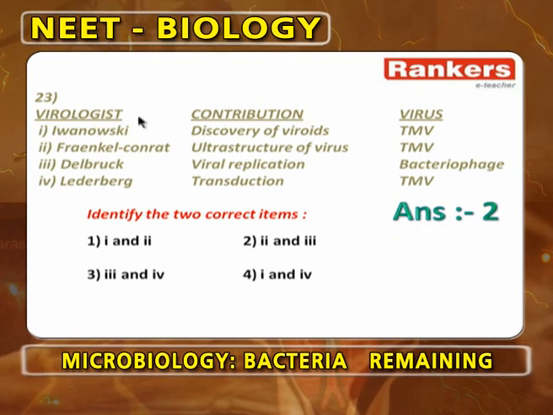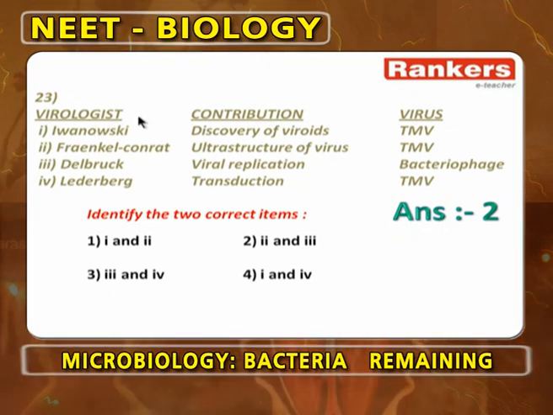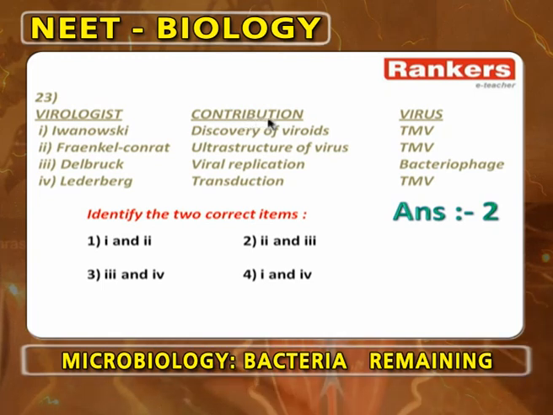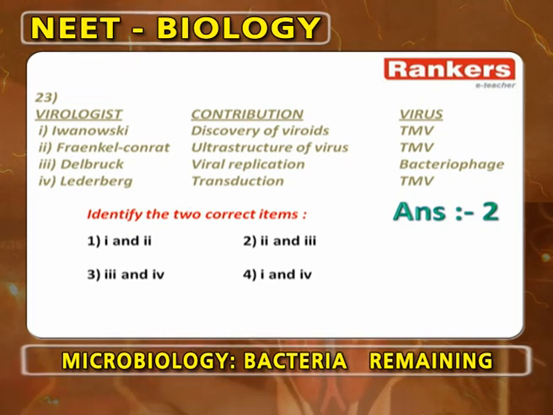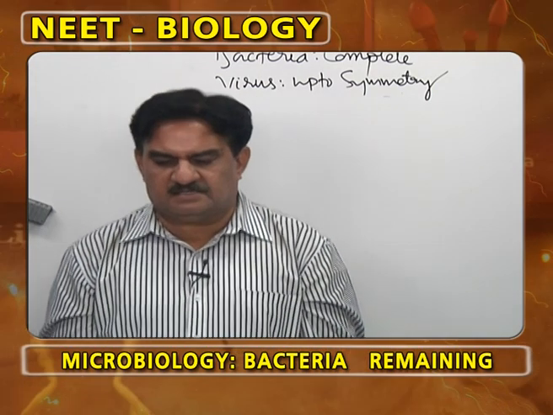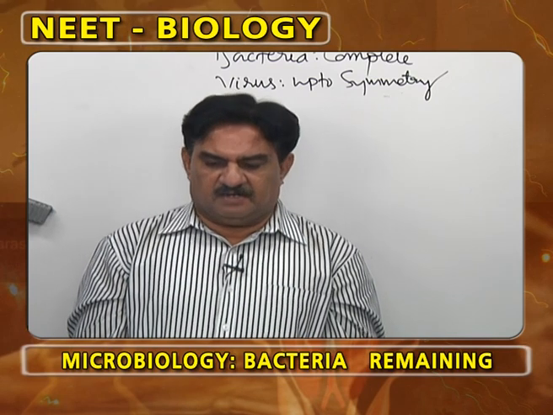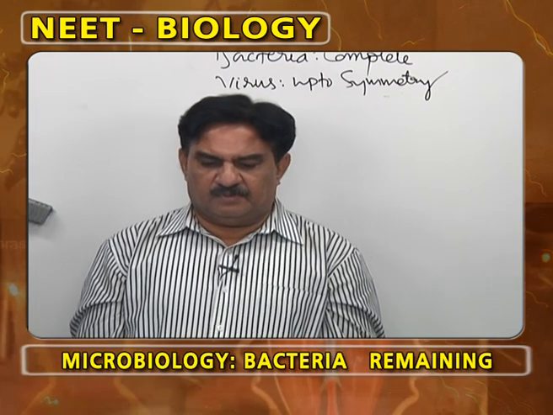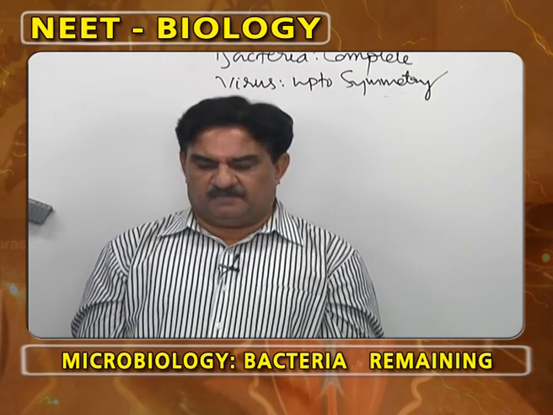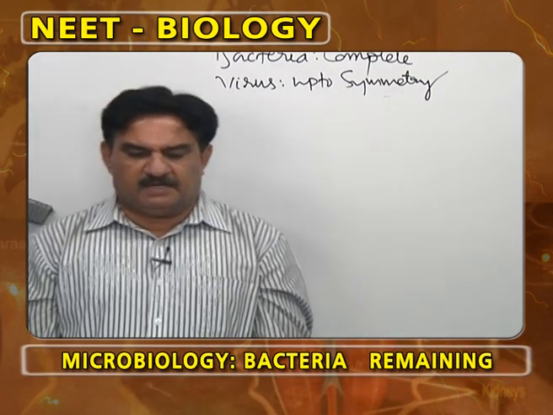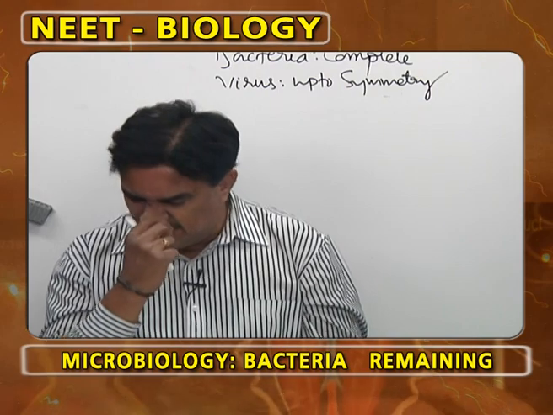This is 2 correct items. Ivanovsky discovery of viroids, tobacco mosaic virus is wrong. Discovery of viroids is not done by Ivanovsky. Ivanovsky has done only that viruses are filterable agents. Franklin Conrad, ultrastructure of viruses, tobacco mosaic virus is correct. Ultrastructure of viruses, and that too genetic material in plant viruses is RNA, is by Franklin Conrad. Delbruck, viral replication by bacteriophage is correct. Lederberg transduction, tobacco mosaic virus is wrong.